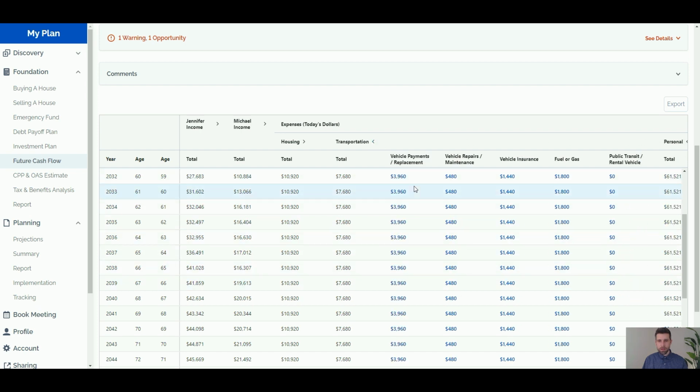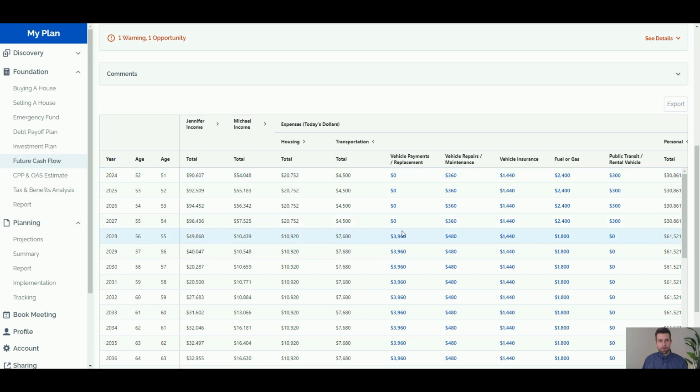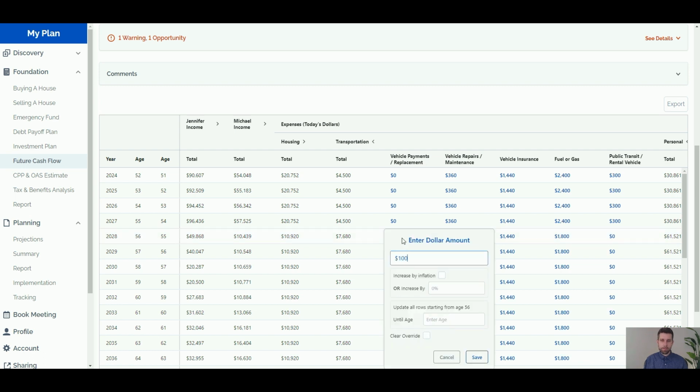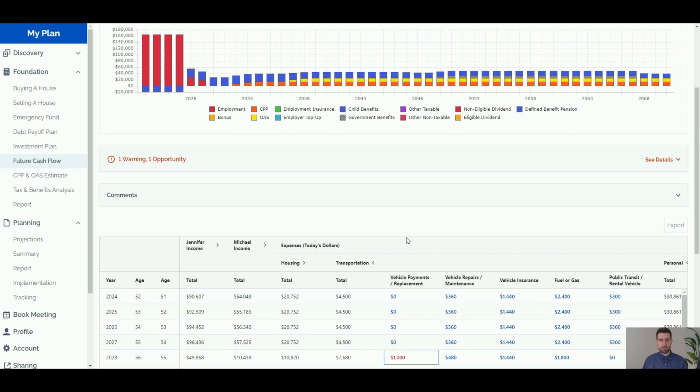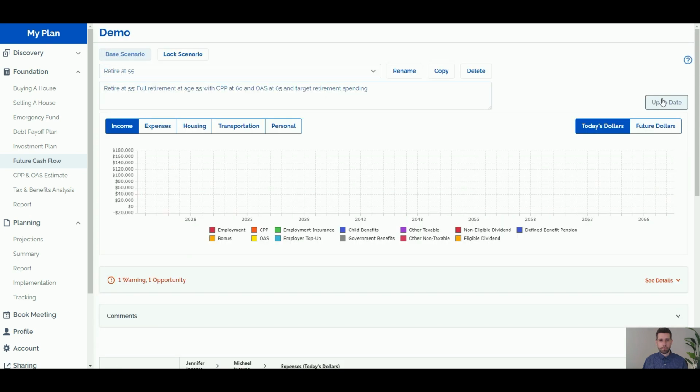Now for transportation, I did want to make a change. So vehicle payment replacement, this is only going to start partially through 2028. So instead of $4,000, we saw that those vehicle payments will continue until about September 2028. So we only really need to set aside about $1,000 October, November, December in vehicle payments and replacement. So just going to make a little tweak there to their spending assumptions for that year.